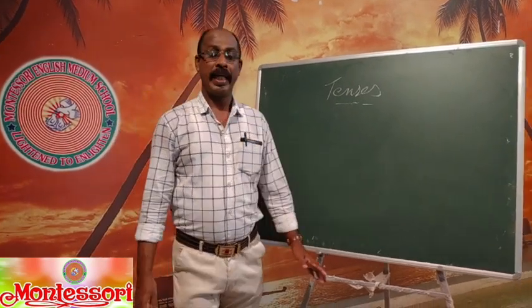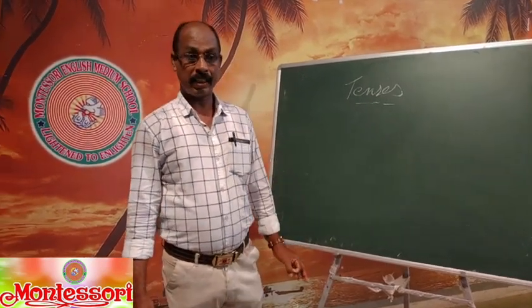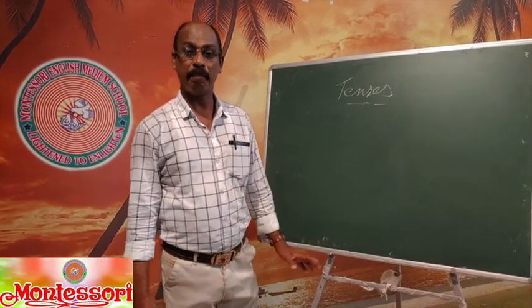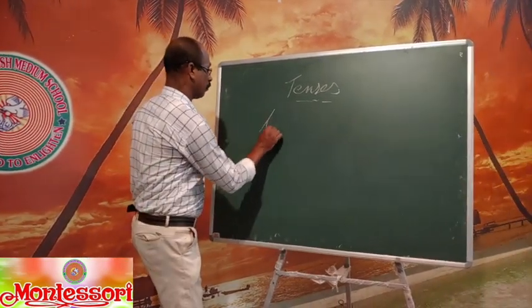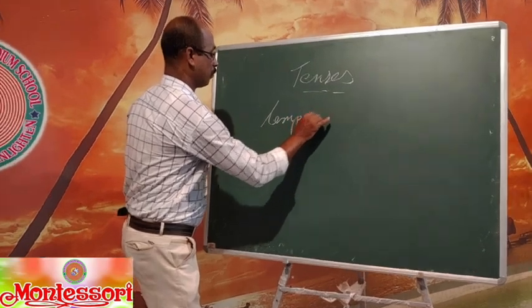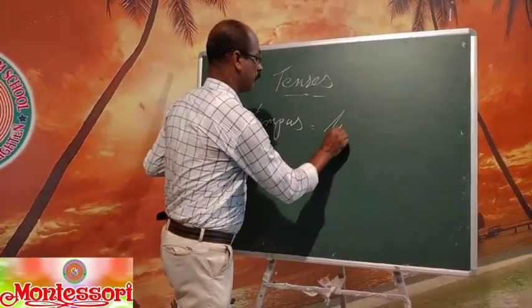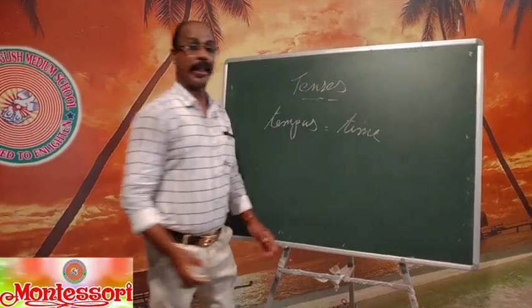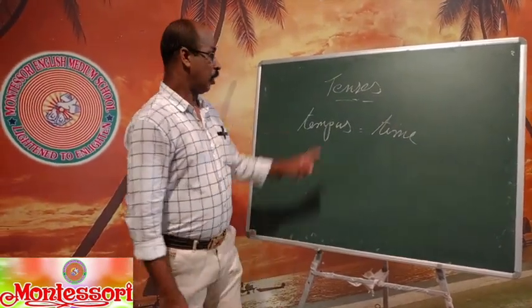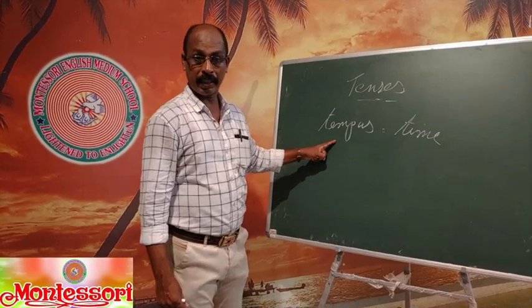First of all, the word tense comes from the Latin word tempus, which means time. So tempus means time. Tense is equal to tempus.